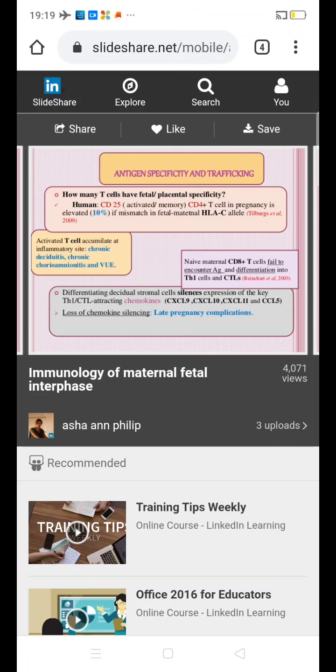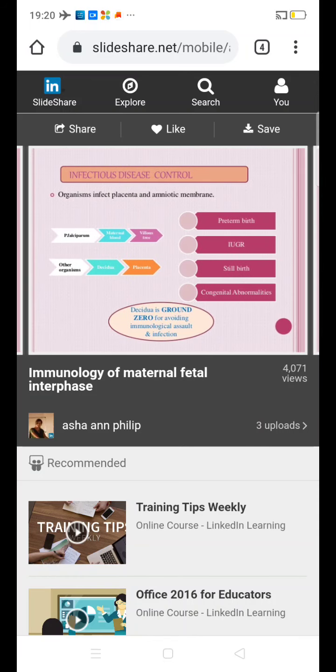various other structures which can produce an immune response, they do not differentiate into T helper cells and cytotoxic T cells. So this in turn helps to prevent the immune response against the paternal genes present in the fetus. So the silencing of the CD8 cytotoxic cells is essential during pregnancy to produce a normal successful pregnancy. Any alteration in this can result in late pregnancy complications or even recurrent pregnancy loss.